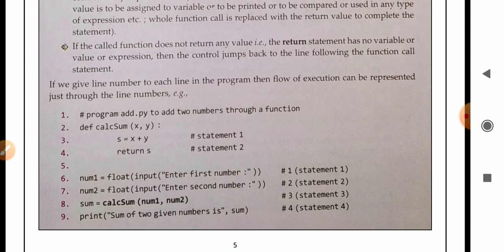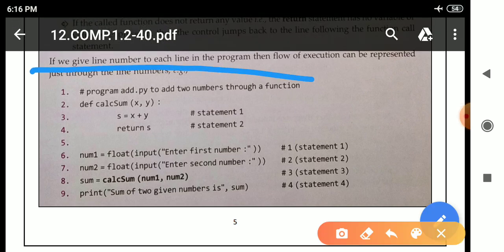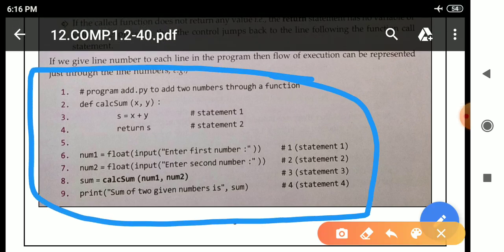If we give a line number to each line in the program, then the flow of execution can be represented just through the line numbers. See here, this particular program is given. In the beginning the numbers are given from 1 to 9.